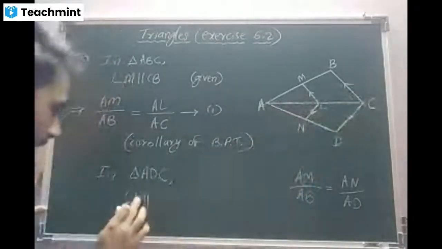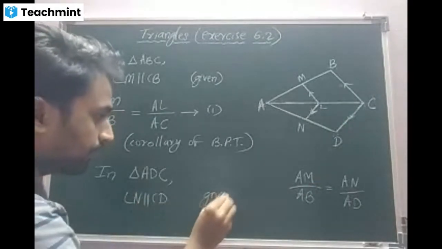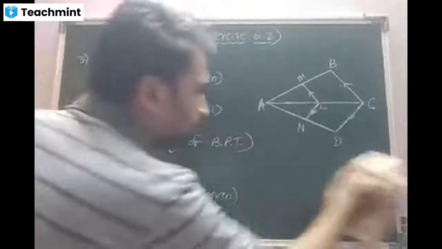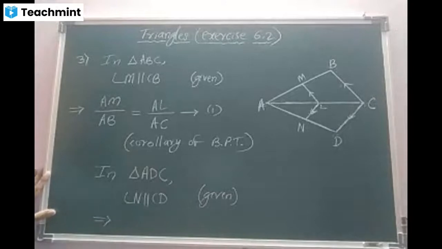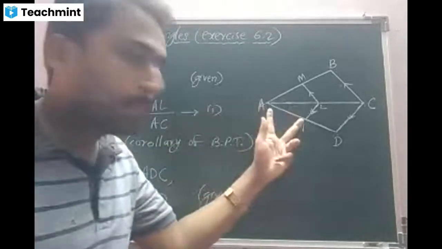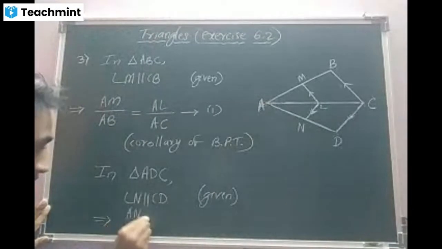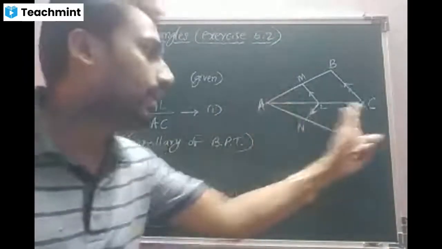LN parallel CD. What is the reason? Given. So what can I write? This implies AN by AD is equal to AL by AC.